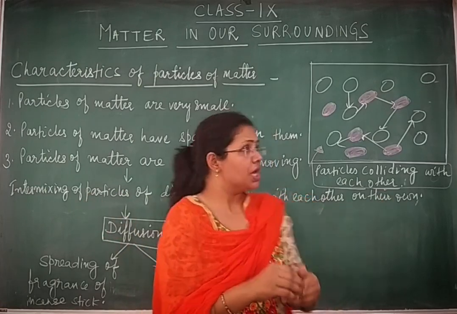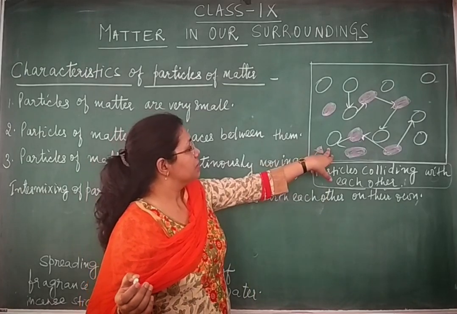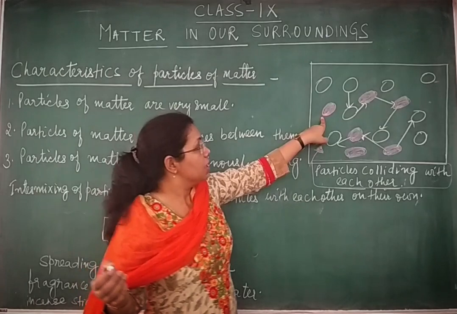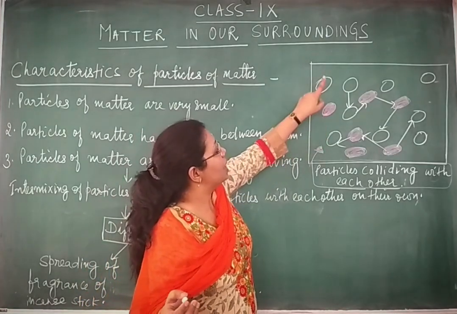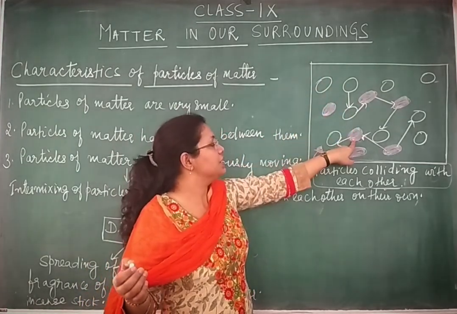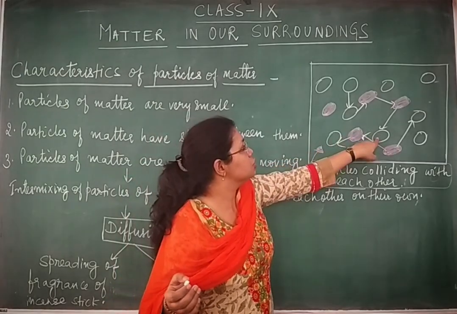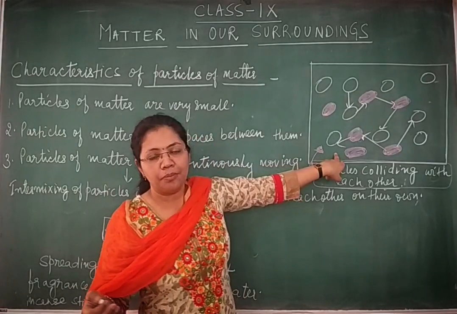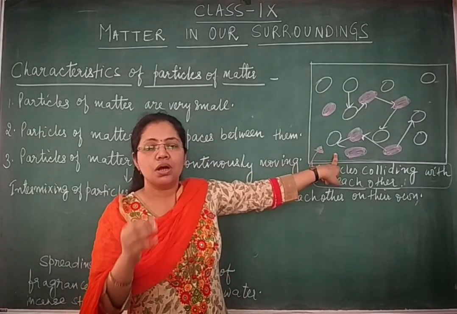And children, when they move, the particles of one kind of matter keep on colliding with the particles of their own kind and also with the particles of another kind. Say for example, in this diagram I have used two colored dots.